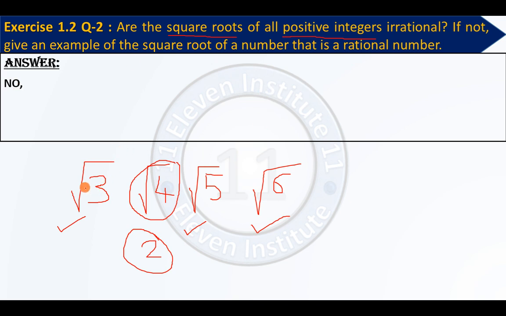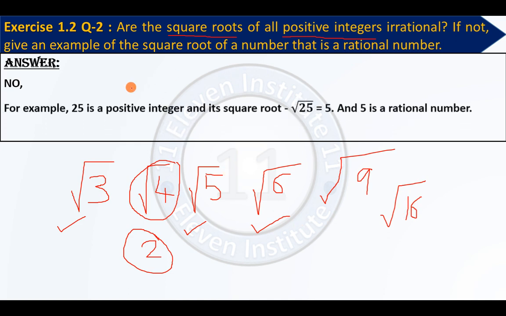The square roots of all the positive integers are not irrational. Some of them, like this root 4, are rational also. Again, root 9 will be rational, right? Again, root 16 will also be rational. We have discussed this before also, right? So we write some examples over here.